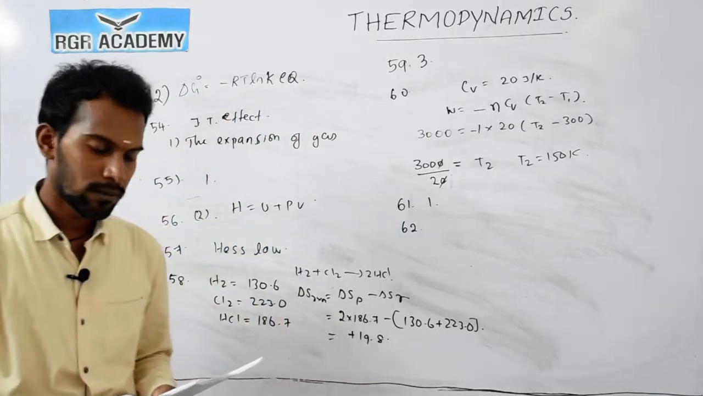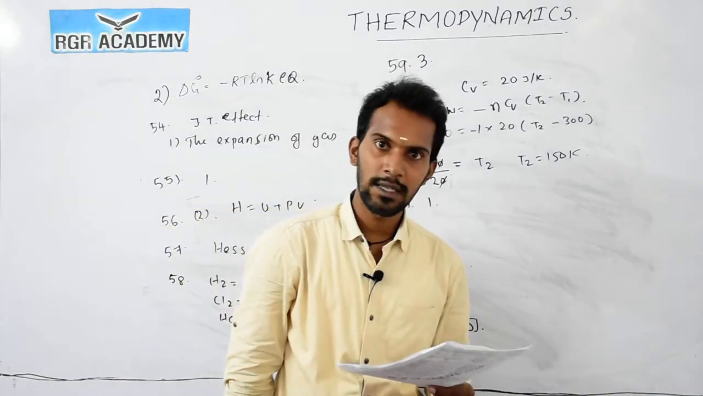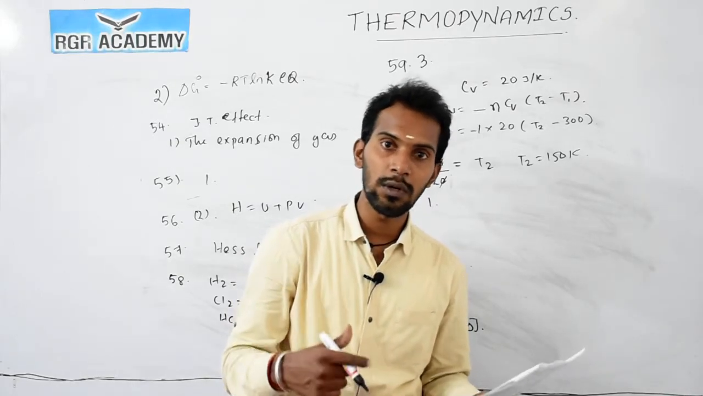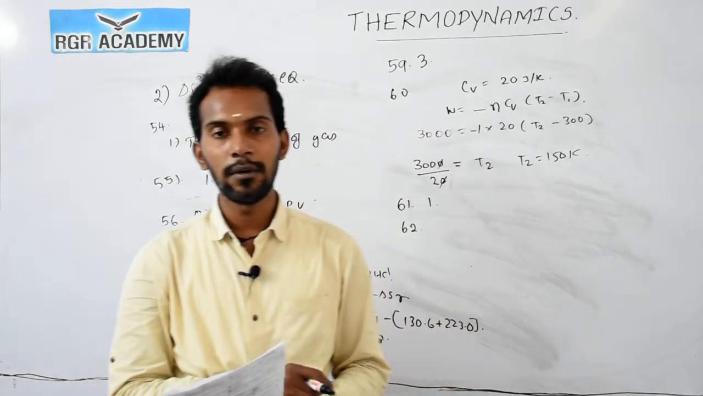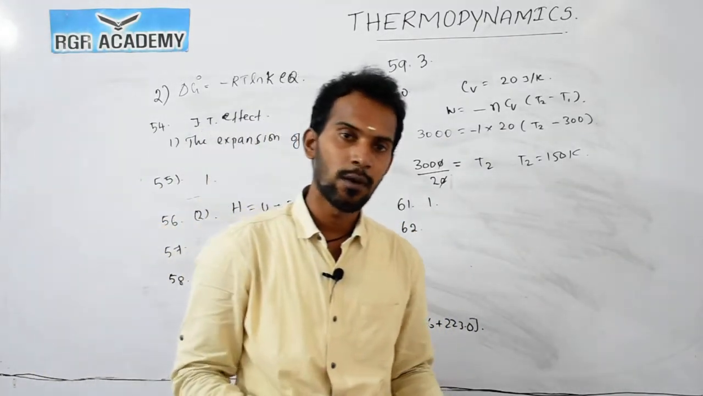Question number 62. The molar heat of vaporization of a liquid is 6 kilojoule per mole, and the entropy is 16 joule per Kelvin per mole. So we need to convert kilojoules into joules, so we need to multiply by 1000.